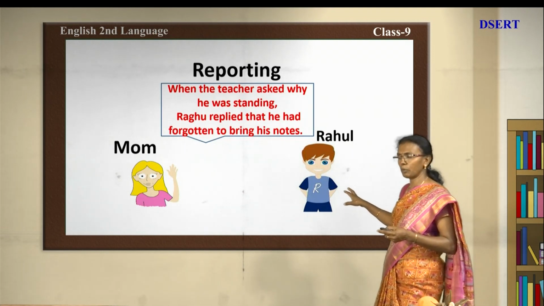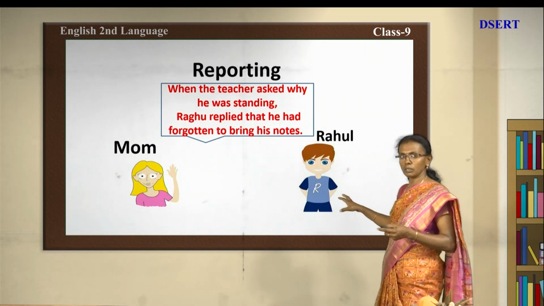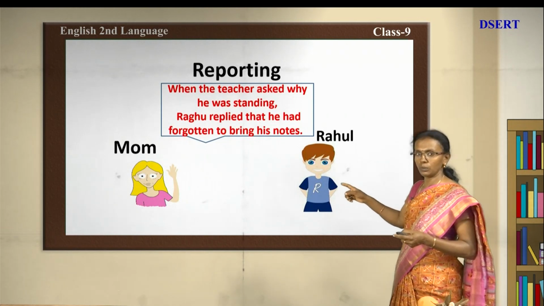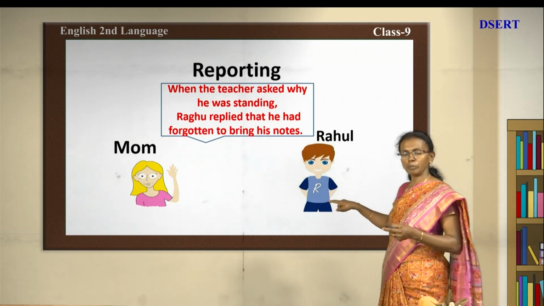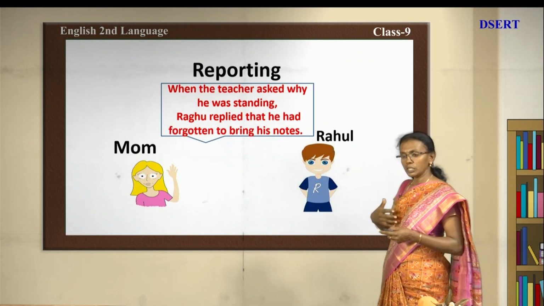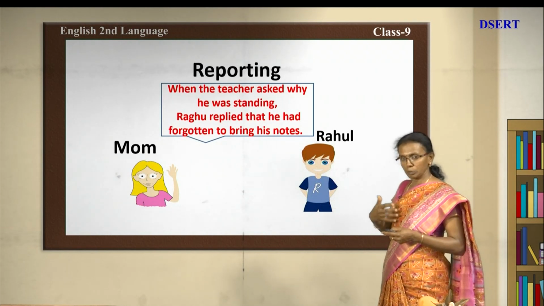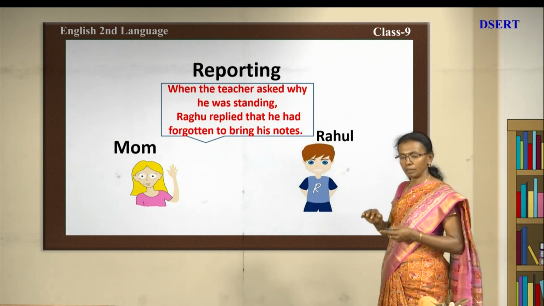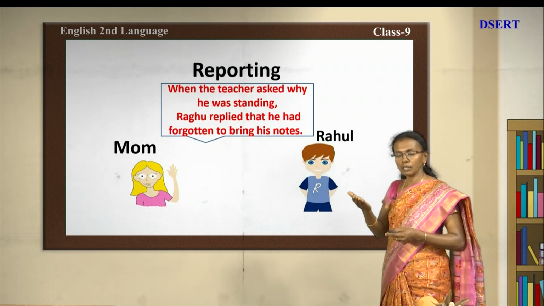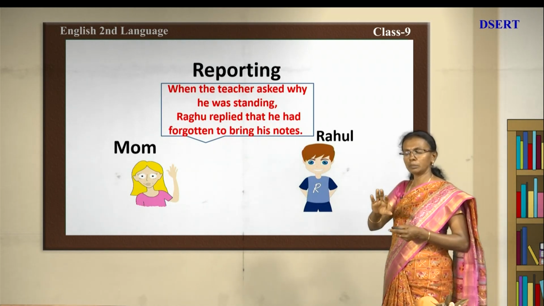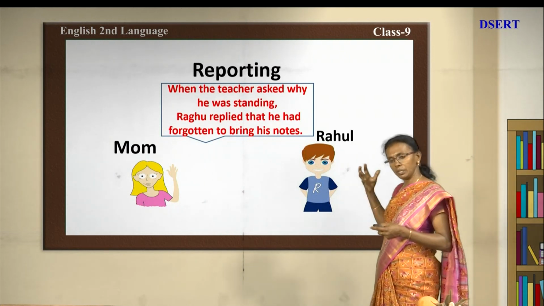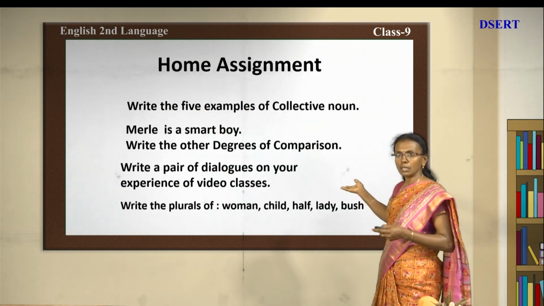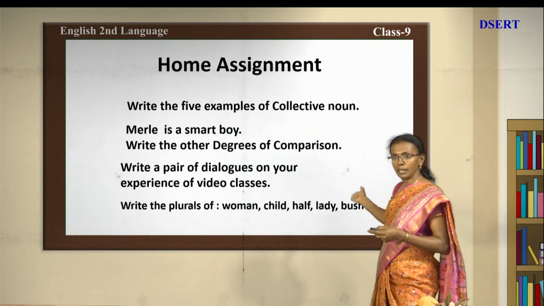This was reporting. Now, children, you might have observed that the teacher is the speaker there and the listener is the student, and here Rahul is the reporter. What is happening here? You are speaking, that is direct speech, and you are taking that speech into indirect. Reporting means you are conveying in a reported form. The speaker's words are heard and then conveyed and reported. So this is reporting.